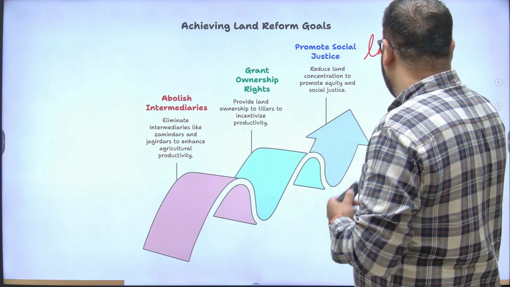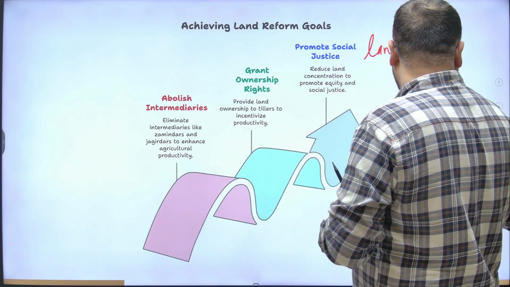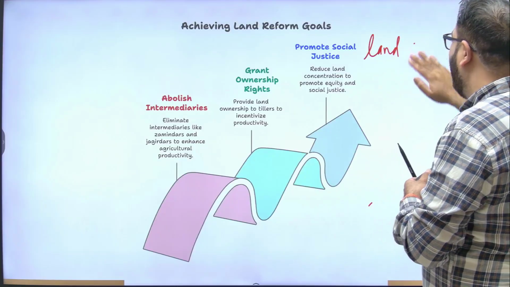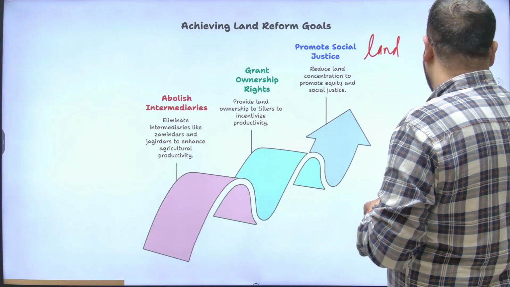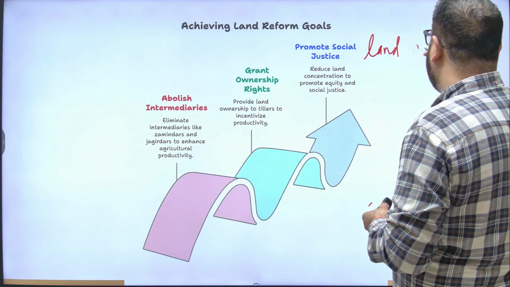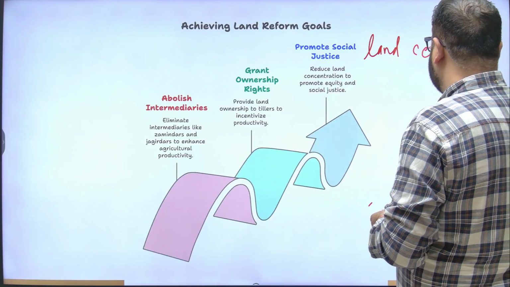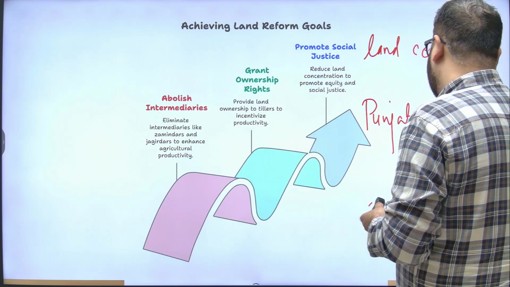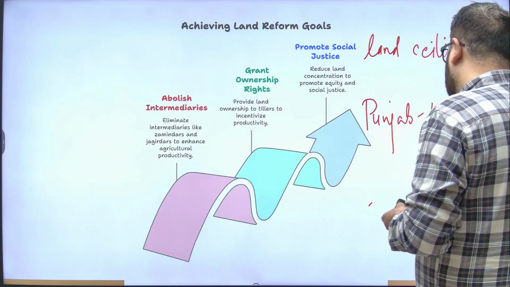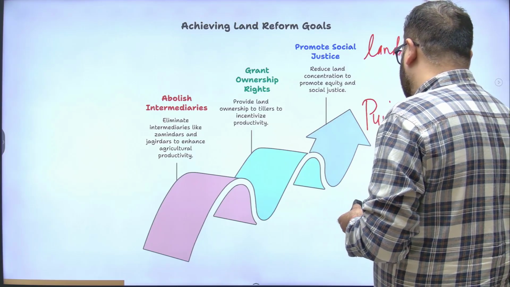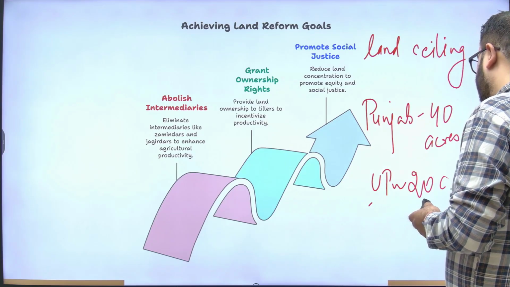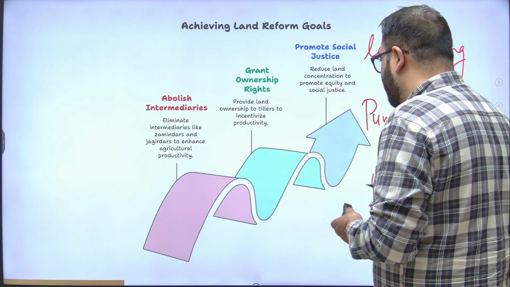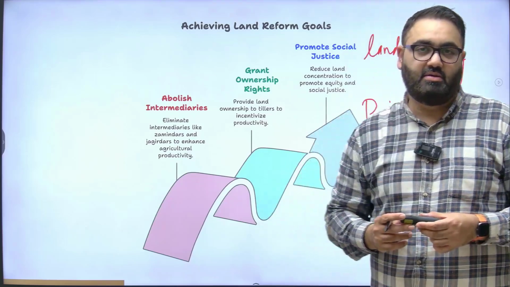Land ceiling meant that there is a limit on how much land you can own. Now, what was that limit? It was different for different states depending on how much land you have. For example, let's say in Punjab, the land ceiling could be 40 acres. In some other part, let's say UP, it would be 20 acres. So, how much land can an individual own? That was fixed by the government. The maximum limit was fixed by the government.